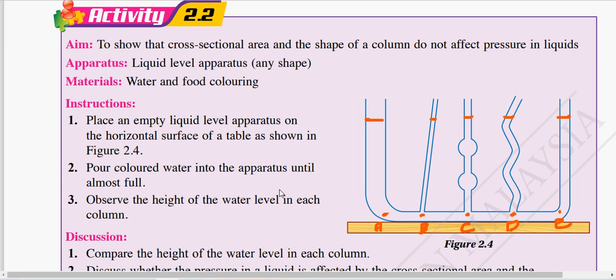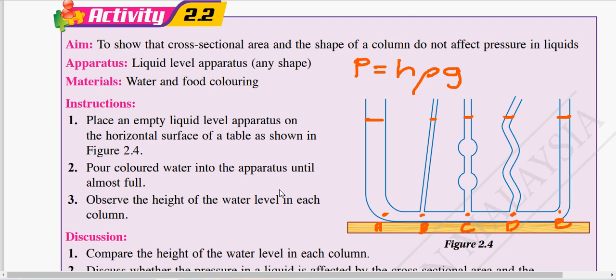Pressure in liquid is not affected by the shape of the container. The pressure in liquid is only affected by three factors: the depth of the liquid, the density of the liquid, and the gravitational acceleration. So if, let's say, we do an experiment on the moon and on the earth, the pressure acting in liquid on the earth will be greater compared to on the moon.